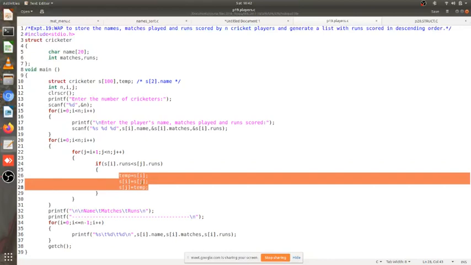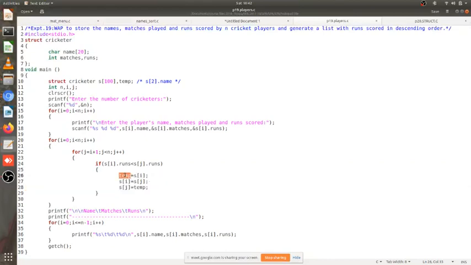ओके, प्लीज अंडरस्टैंड द फैक्ट दैट यहाँ पे मैंने कोई भी heed पे नहीं किया है whether this particular temp is a normal variable or a structure variable. I've just considered it to be like a normal variable temp and said temp is equal to s of i, because I know that s of i is also of a struct cricketer type and temp is also of struct cricketer type. You can do only this if both the sides of equal to sign or the assignment operator are of same data type. Okay, that is the facility that C programming has. Irrespective of what they are, if they both are of same data type, I can do the assignment of the one on the right hand side to the one on the left hand side.